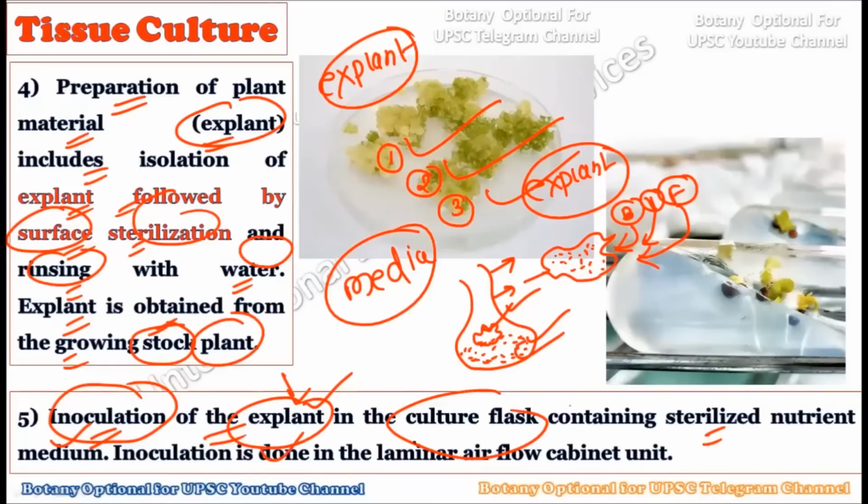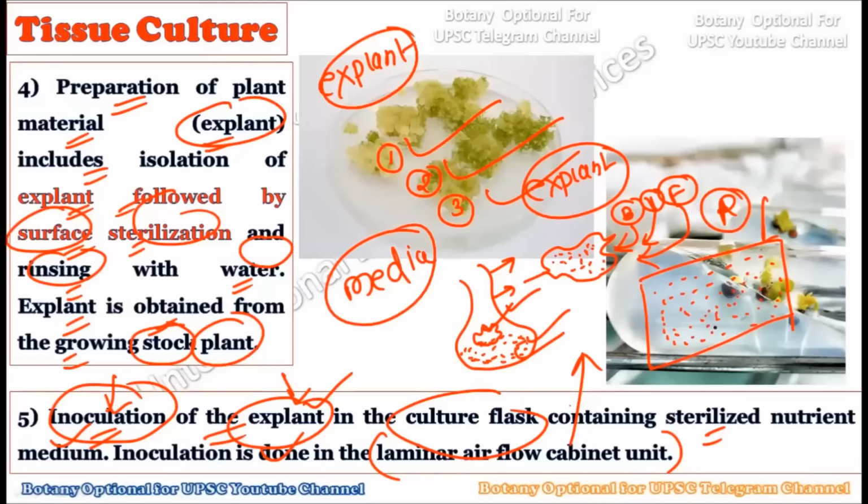Now, inoculation is done within the laminar airflow cabinet unit. This is very important, that the laminar airflow cabinet unit is there. It is a particular kind of unit, and inside this unit we can do the inoculation. Now how do we do that? The environment within this unit does not contain any kind of bacterial, fungal or viral infection, because different types of radiations are used in this laminar airflow, and it provides a disease-free environment.